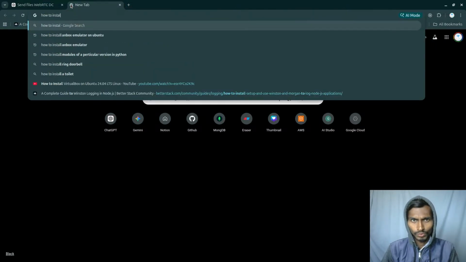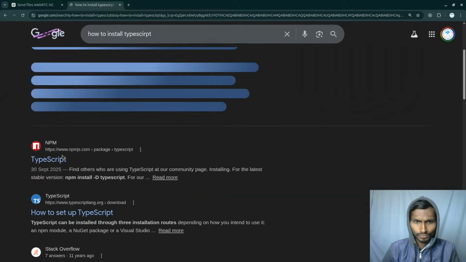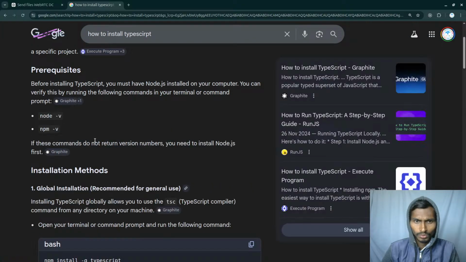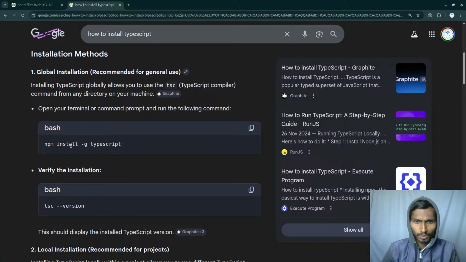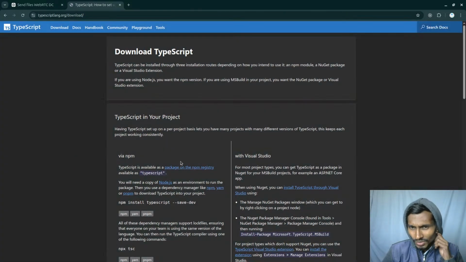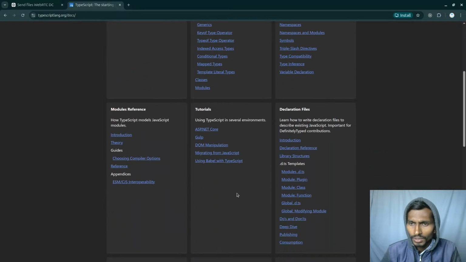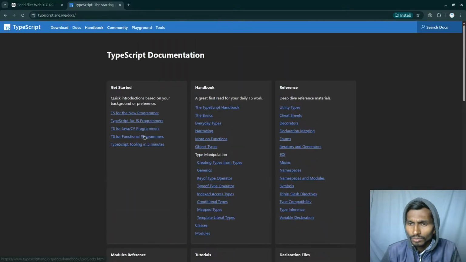I don't even know how to install TypeScript. Let's see. There should be something like npm install typescript globally, can't we? How to set up TypeScript? Let's go here, and especially when it comes to setting it up, let's click on the docs, and where can I get started? It turns out that's not going to be here.